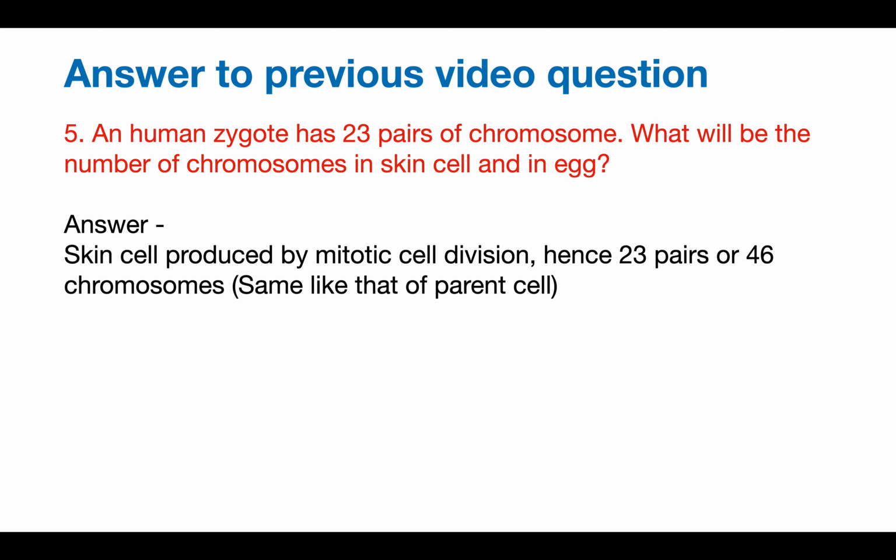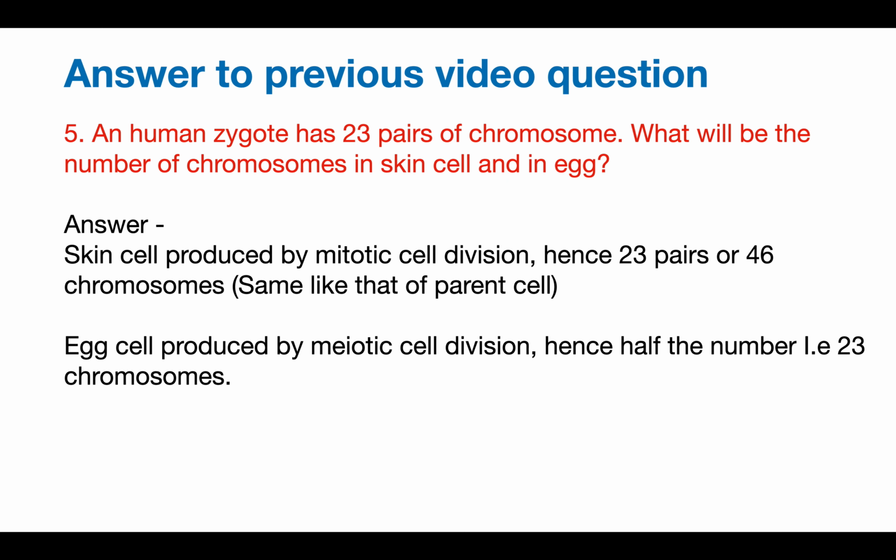That means the skin cell will have either 23 pairs or 46 chromosomes, whereas the egg cell is produced by meiosis, or meiotic cell division, and hence it contains half the number of chromosomes, that is 23. Okay, so skin cell by mitosis, egg cell by meiosis.